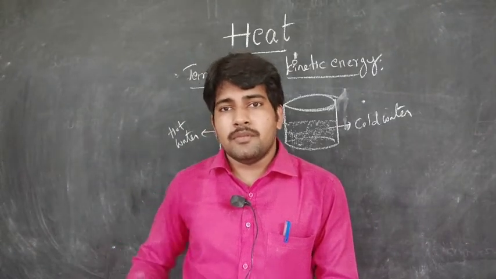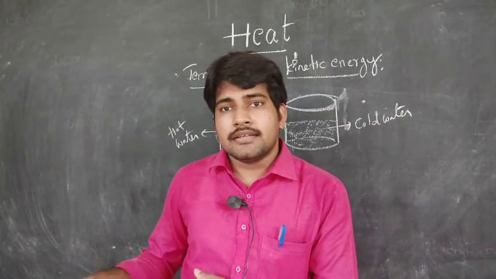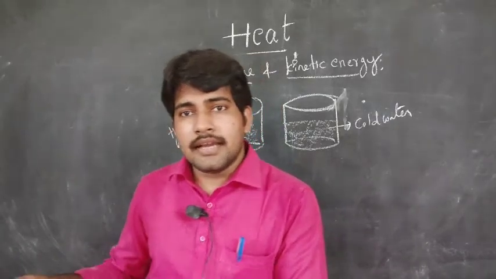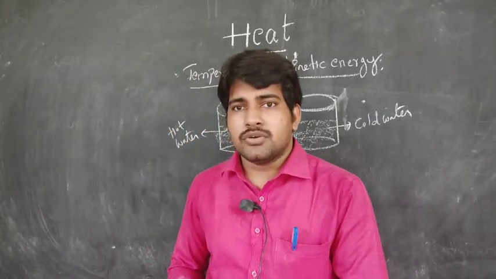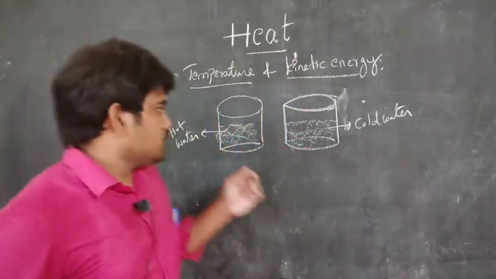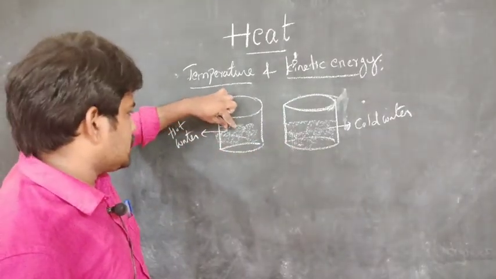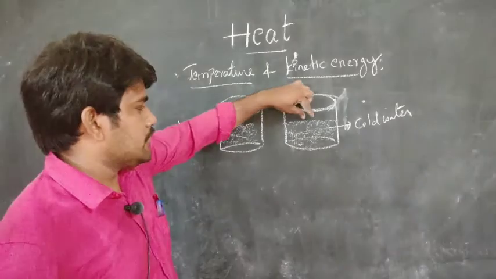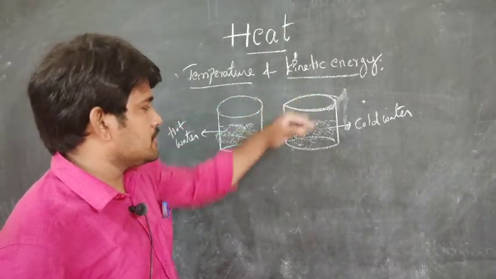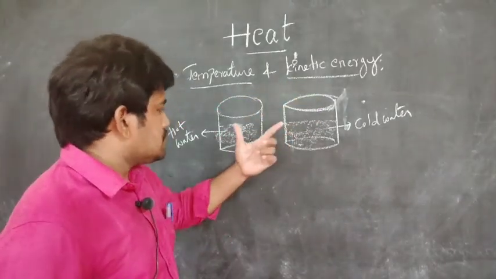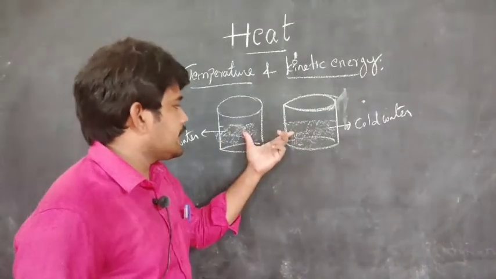If any object moves, it has kinetic energy. So the food particles in the hot water and the food particles in the cold water have different momentum, so we say they have different kinetic energies.